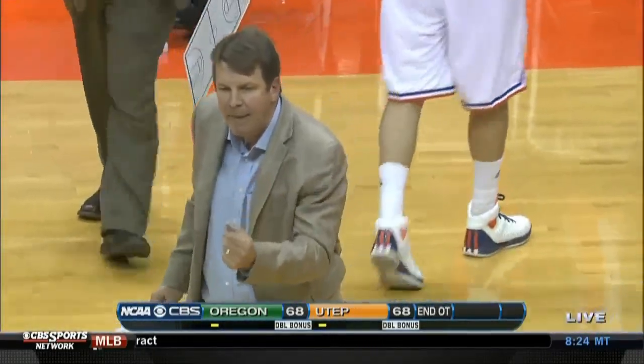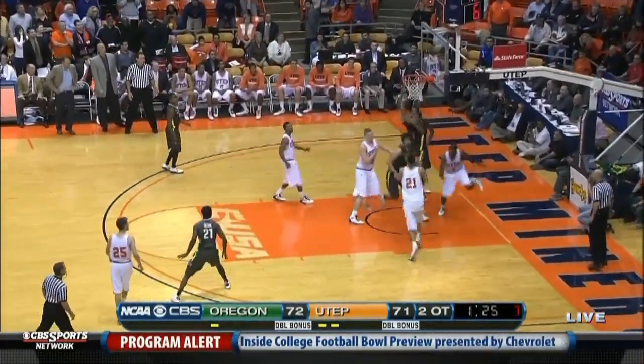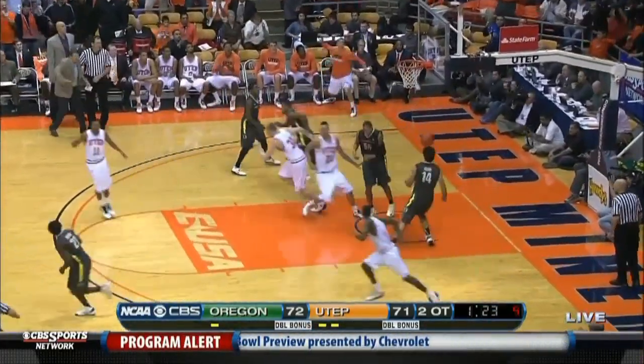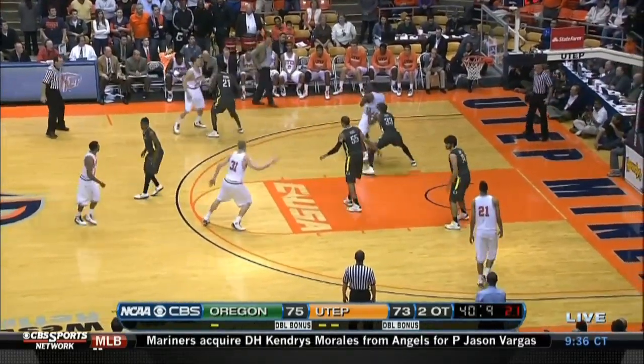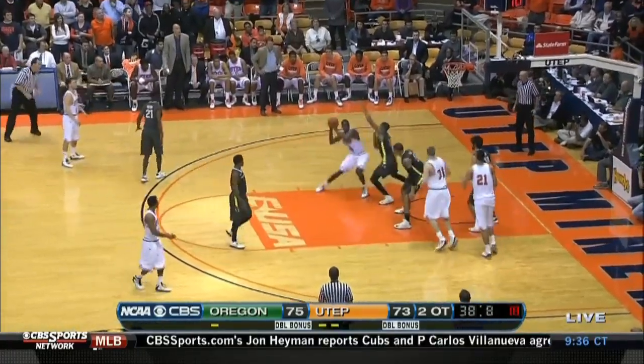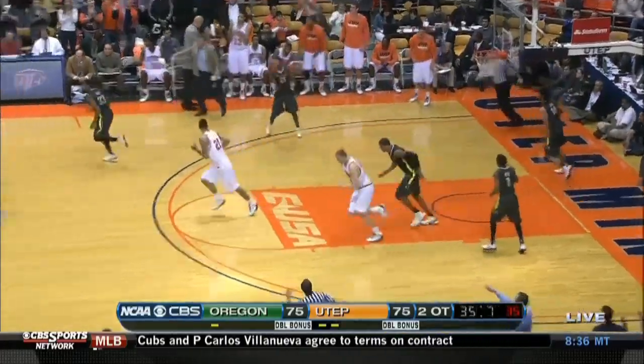In the second overtime, Julian Washburn finds Bohannon in the lane, and he converts for 2 of his 21 points for the night. The Miners down 2 with less than 45 seconds on the clock. They find Julian Washburn on the block, and he works hard for this one. The score is 75-75, and we're headed to our third overtime.